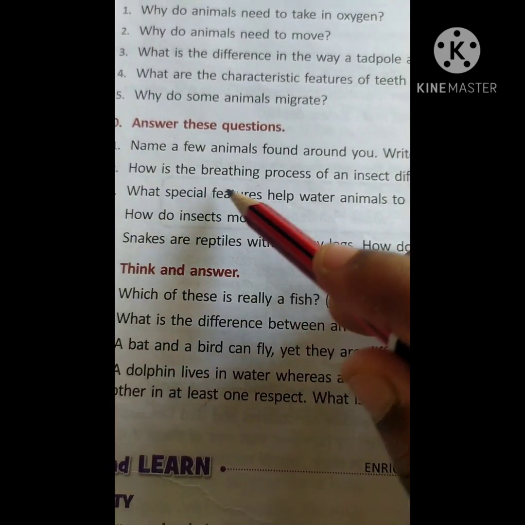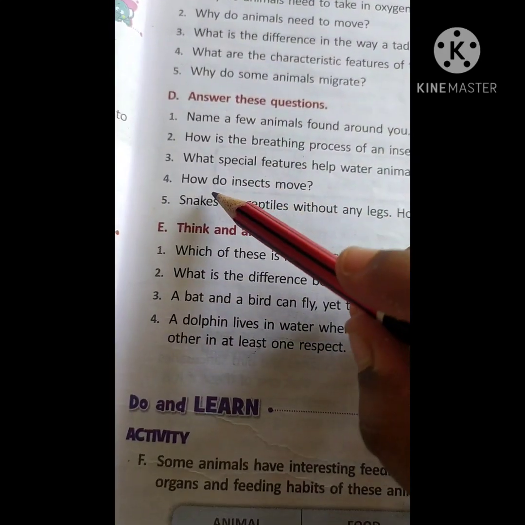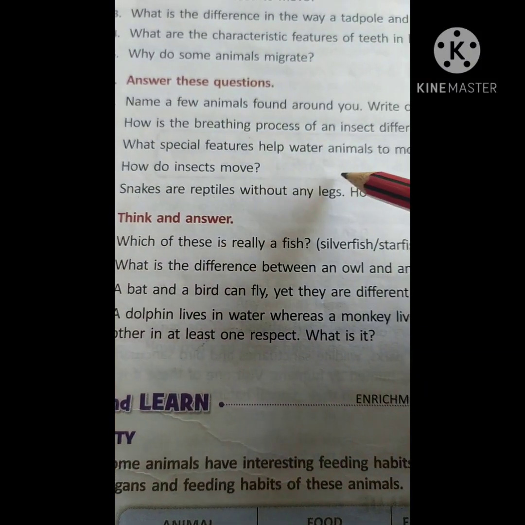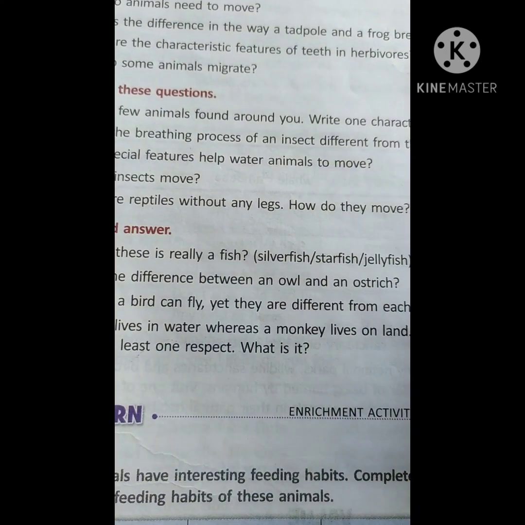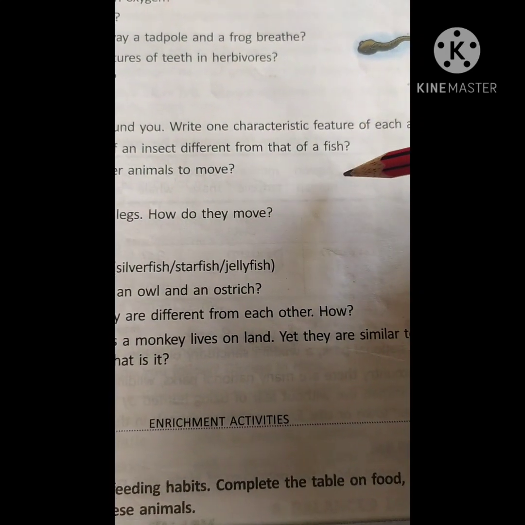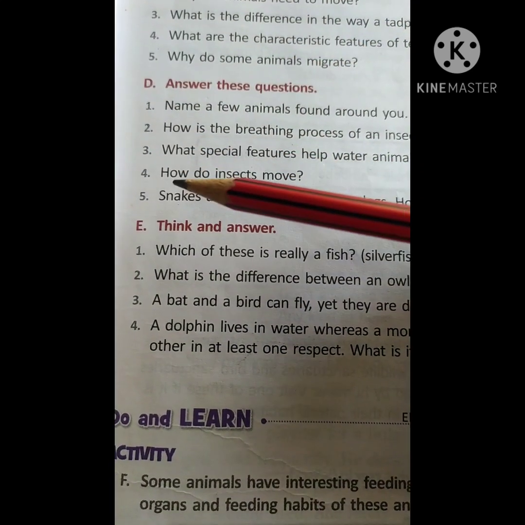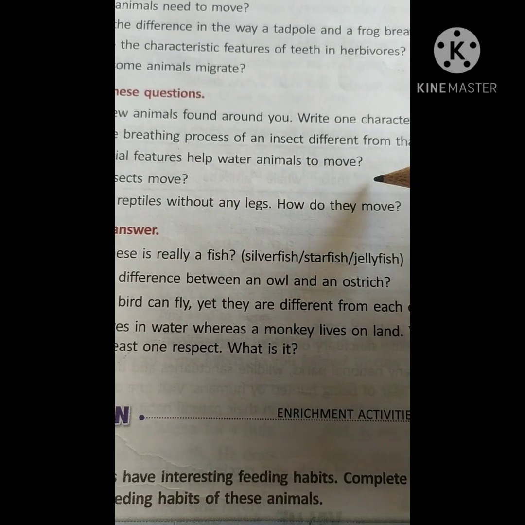Answer these questions. Name a few animals found around you. Write one characteristic feature of each. Yes, that you can do. Okay, how is the breathing process of an insect different from a fish? Insects can breathe through air holes, spiracles. We have gone through it. Yes, but fish breathe with the help of gills.